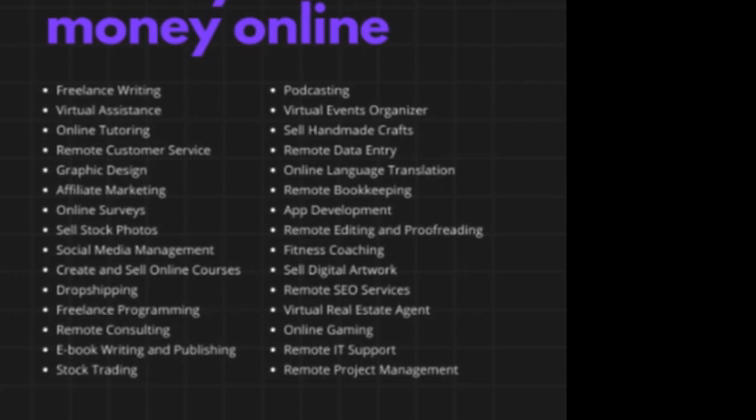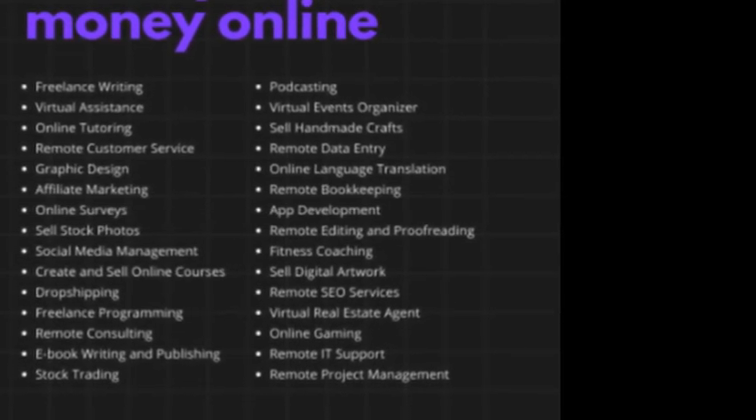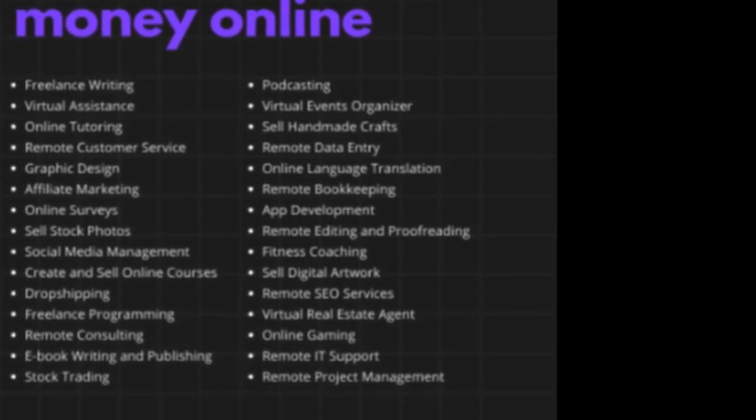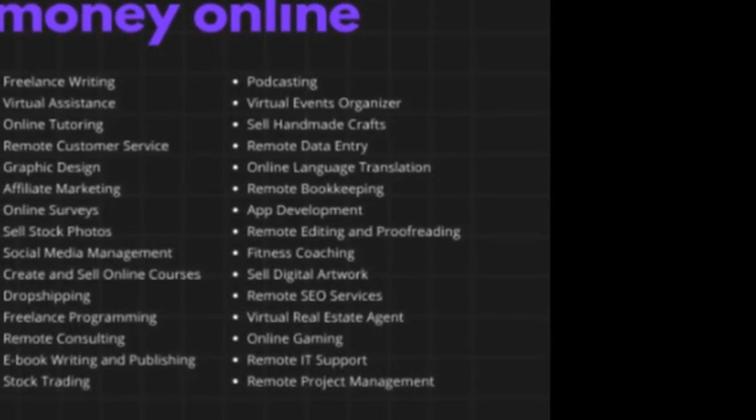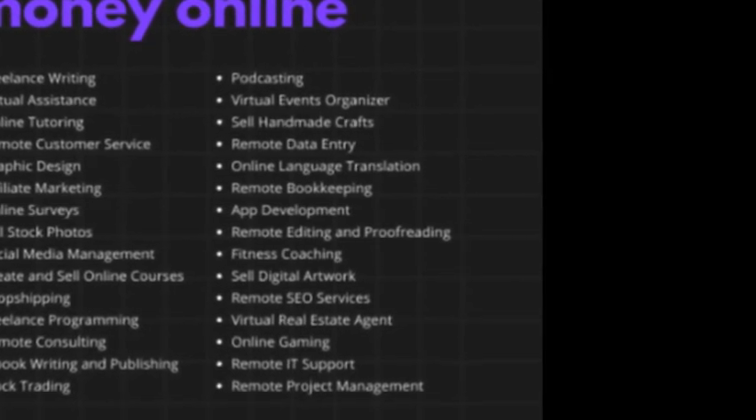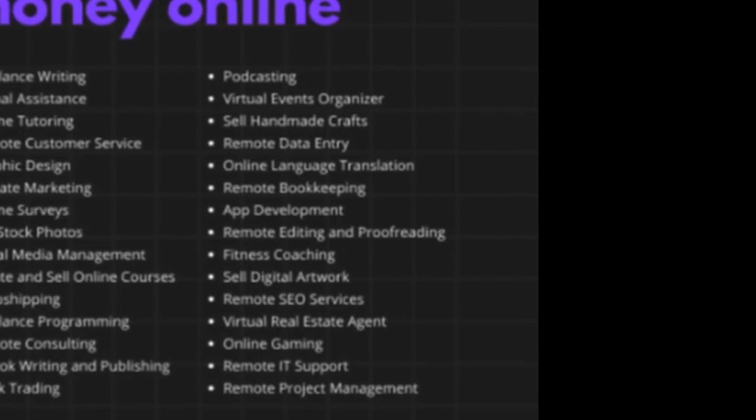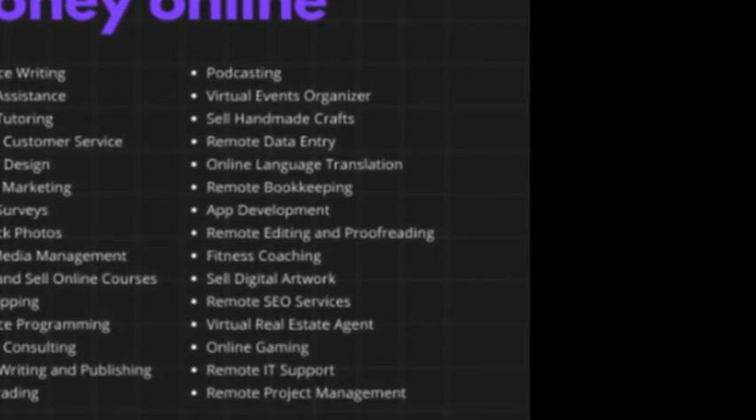Online surveys: participate in paid online surveys on websites like Swagbucks or Survey Junkie. Sell stock photos: if you're a photographer, sell your photos on stock photography websites like Shutterstock or Adobe Stock. Social media management: offer social media management services to businesses looking to enhance their online presence.